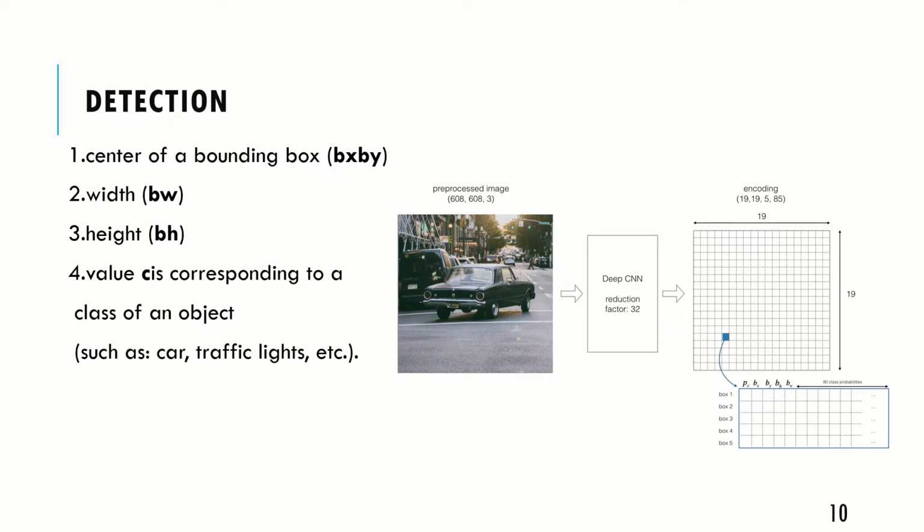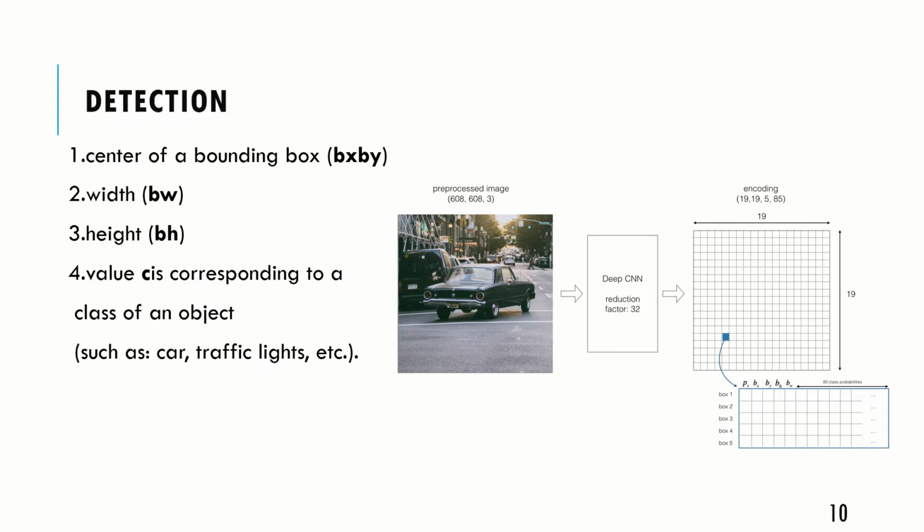The first is detection. Here's a photo of a car. We aim to predict a class of the object and the bounding box specifying the object location. Each bounding box can be described using four descriptors. These are the center of the bounding box, width, height, and value C, which is the class of the object, such as cars, humans, etc. In addition, we have to predict the PC value, which is the probability that there is an object in the bounding box.